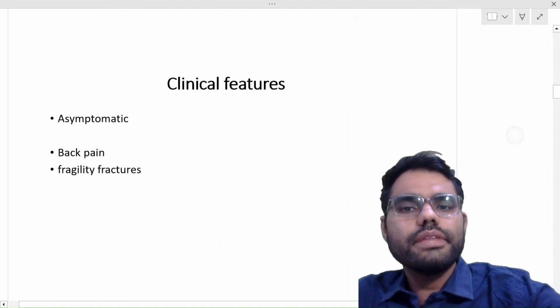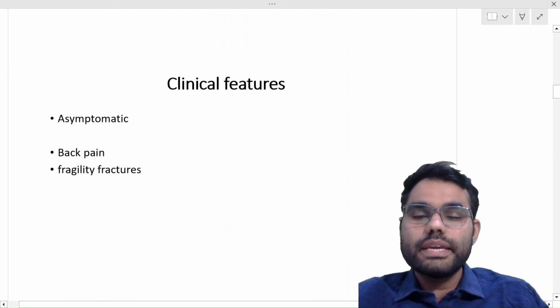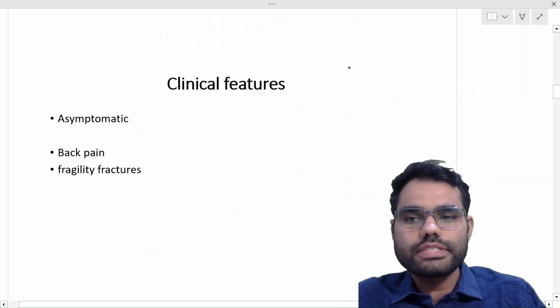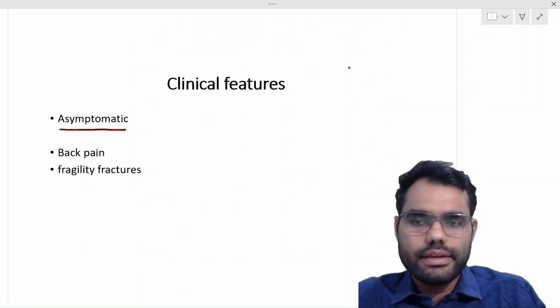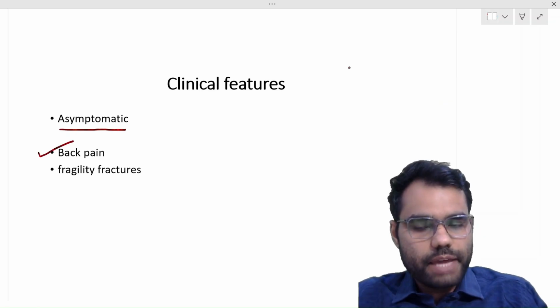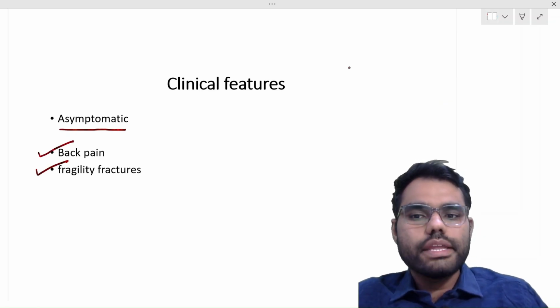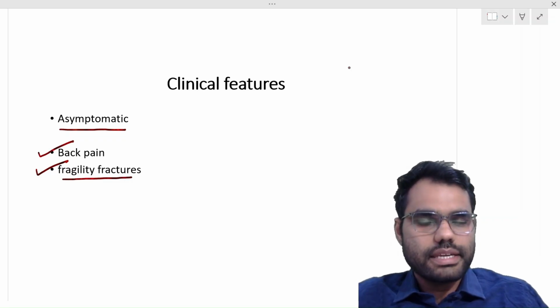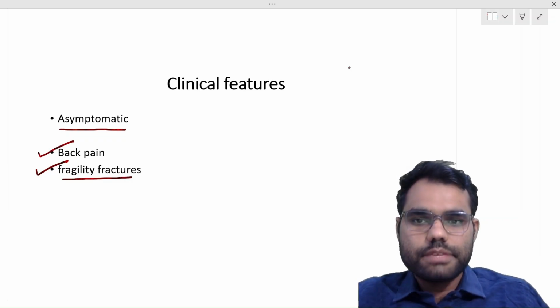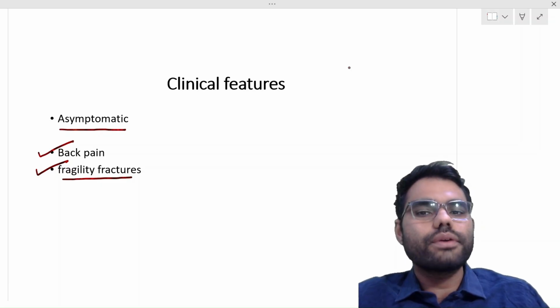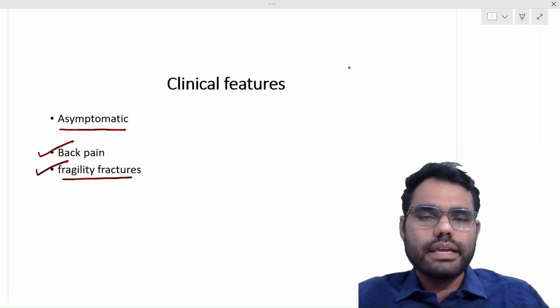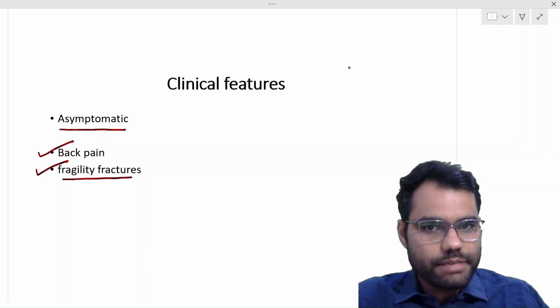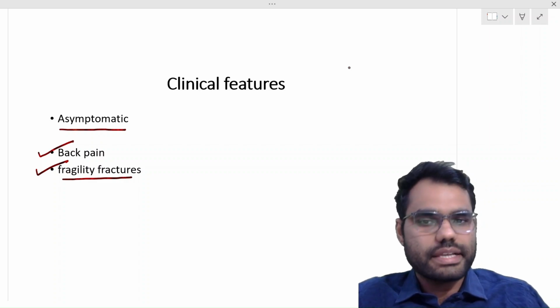Now, how does a patient with osteoporosis present? Usually the patient doesn't know that he is suffering from osteoporosis because it is usually asymptomatic. Sometimes a patient can present with back pain. The most common presentation usually is fragility fractures. A fragility fracture is a fracture which a patient sustains when he falls from a height less than his own height, right? So if a patient is standing and he falls down and sustains a fracture, that means it is a fragility fracture.